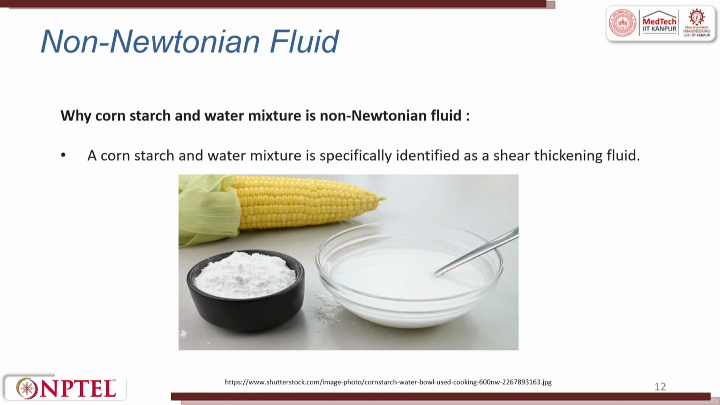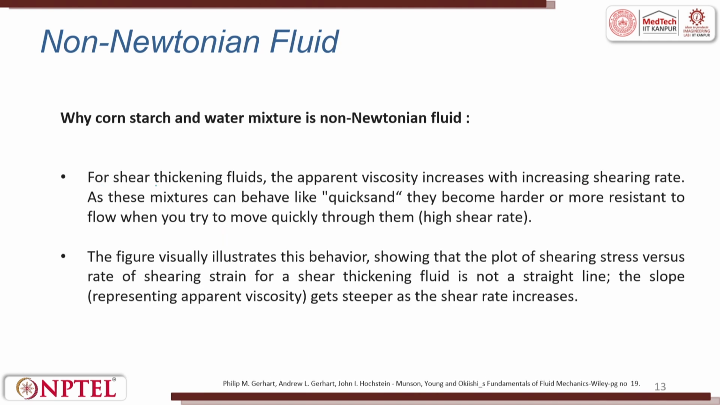Why is a cornstarch and water mixture a non-Newtonian fluid? The cornstarch and water mixture is specifically identified as a shear thickening fluid. You mix it, it gets thickened. For a shear thickening fluid, the apparent viscosity increases with the shearing rate. The mixture can behave like quicksand: it becomes harder and more resistant to flow when you try to move quickly through it. So, it is a non-Newtonian fluid where shear thickening happens.